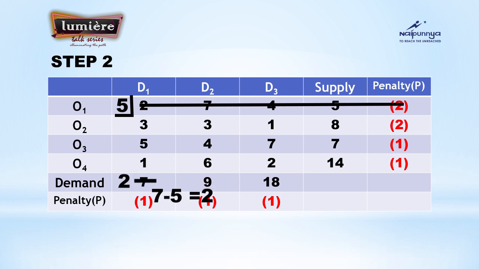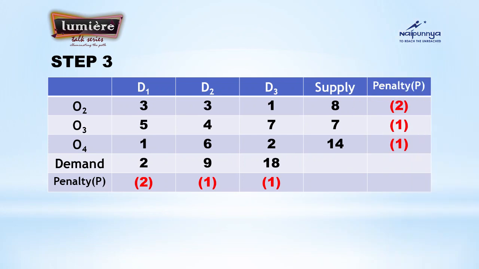In step 3, in the reduced matrix, again you have to calculate the new penalties. So what are our new penalties? It is 2, 1, 1 row wise, and column wise also it is 2, 1, 1. So again you have to select the highest penalty among the 6. Which is the highest penalty? 2 is the highest, and 2 comes in two places, one at the first row and at the first column. Again apply the least cost method.